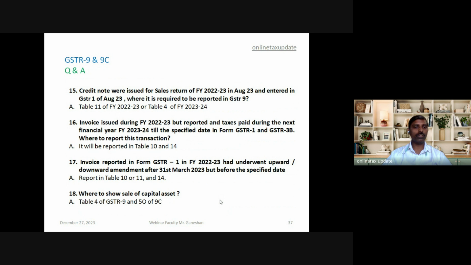18, where to show sale of capital asset. It will be shown in table 4 of GSTR-9 and 5O of 9C.